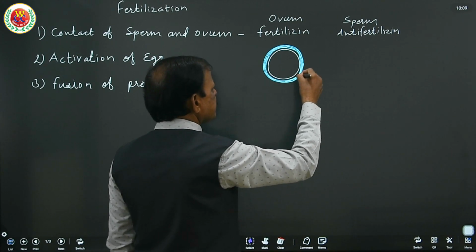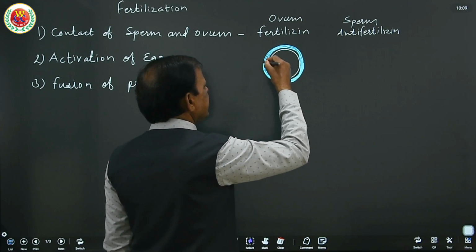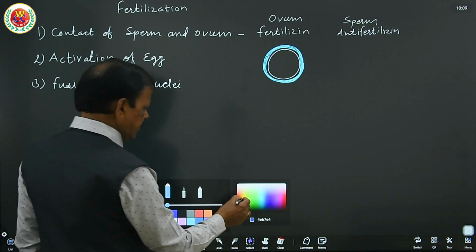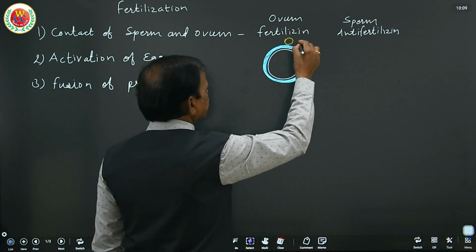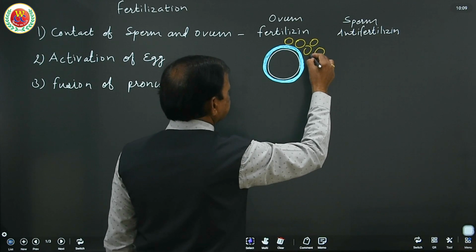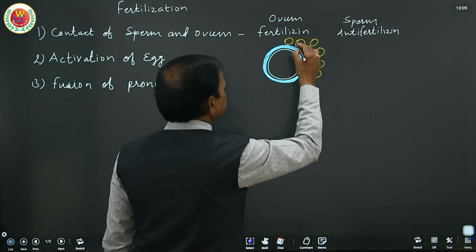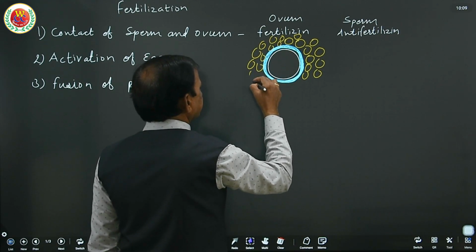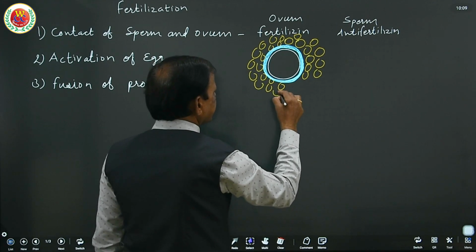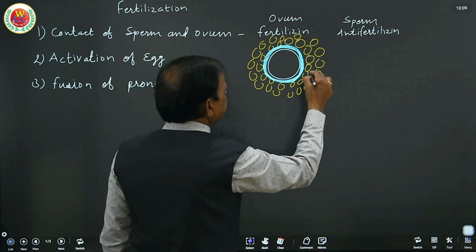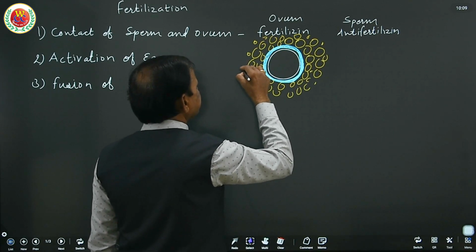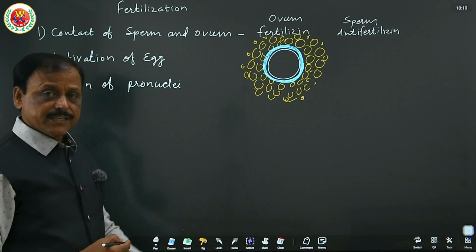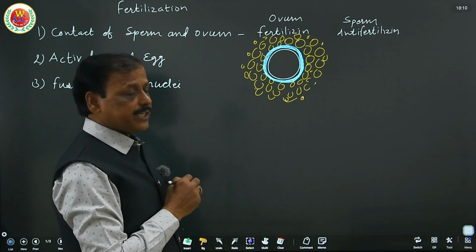All around the zona pellucida, there is a layer of corona radiata cells. There are 4-5 layers of corona radiata cells, not 2-3. These cells are held together by hyaluronic acid.